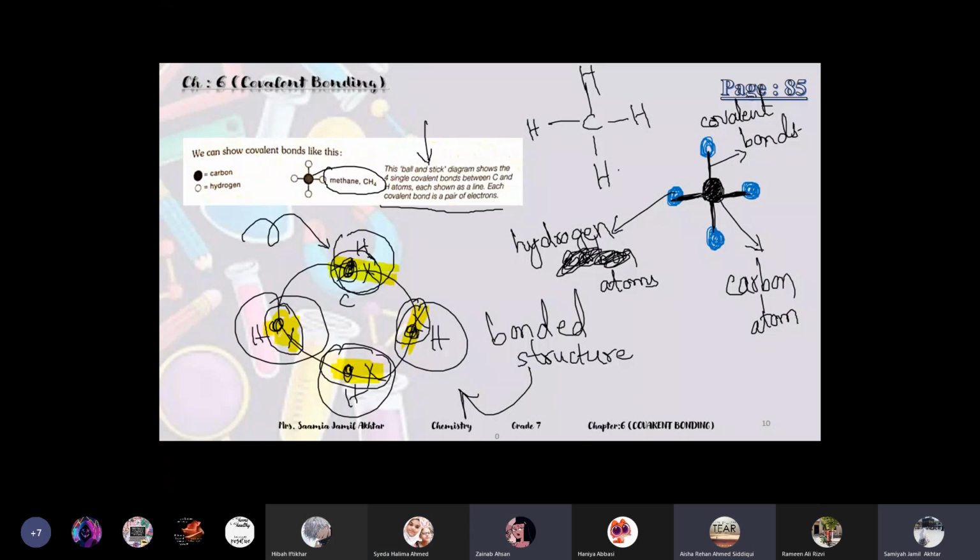And teacher, for the ball and stick, you need to draw the sticks and the balls? Yes. Okay, teacher. Teacher, class time's over. No, it's still 3 minutes.